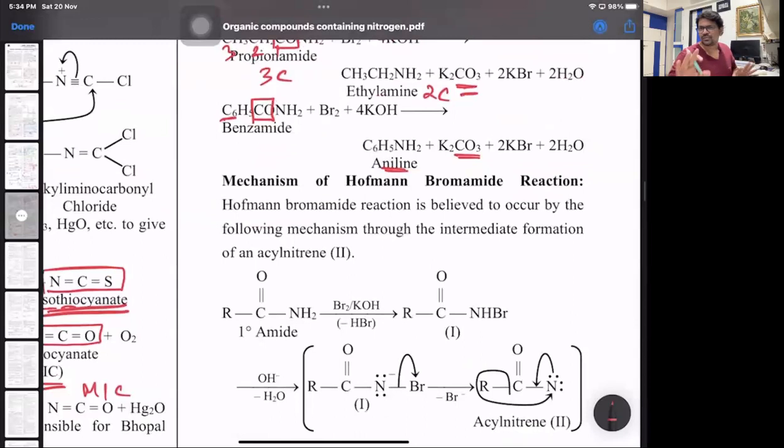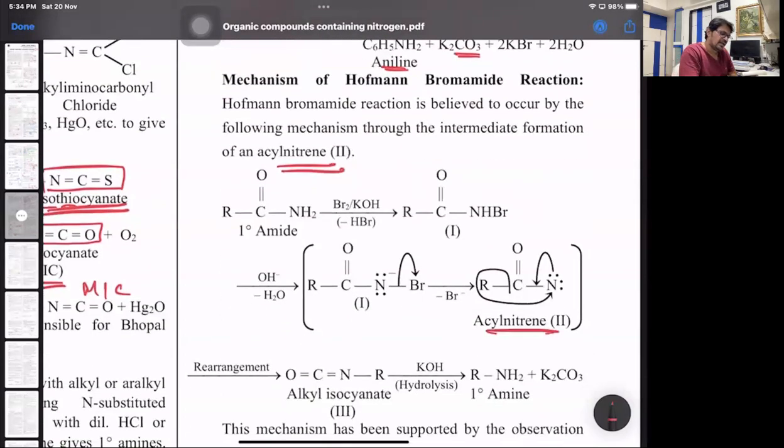The mechanism is there, but you don't have the mechanism in the syllabus. It's only for your understanding. Remember the name of the intermediate. It is through the formation of an intermediate, acyl nitrene, meaning nitrogen is in the -2 oxidation state. Amide with bromine forms RCONHBr, an imine salt, which gets converted to the intermediate acyl nitrene, which on rearrangement forms isocyanate, which gets converted to 1 degree amine. From the MCQ point, just remember this name, acyl nitrene. And what is acyl nitrene? RCON, where nitrogen has 2 lone pairs.